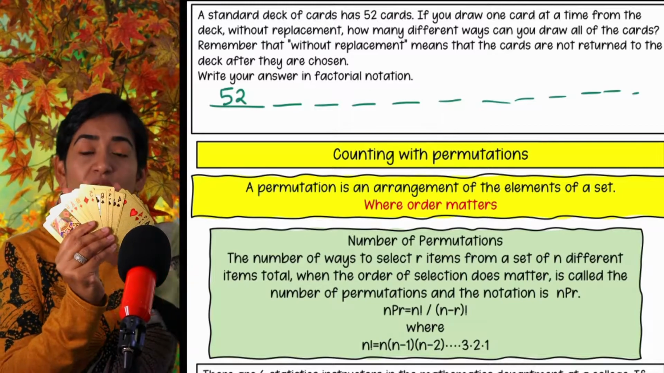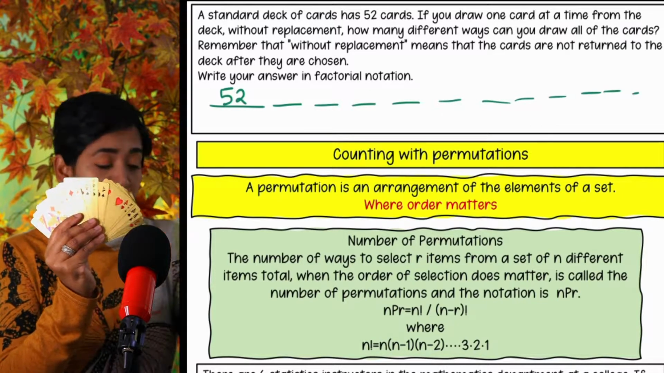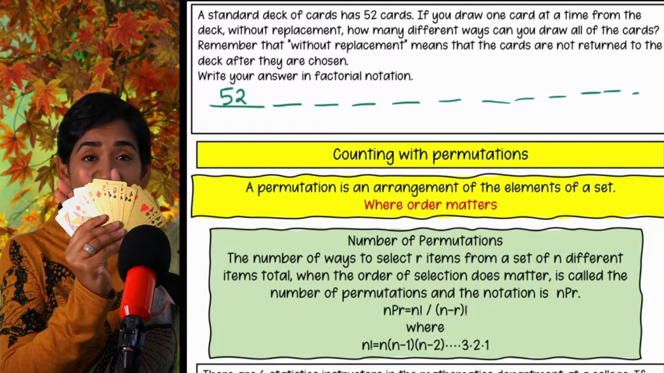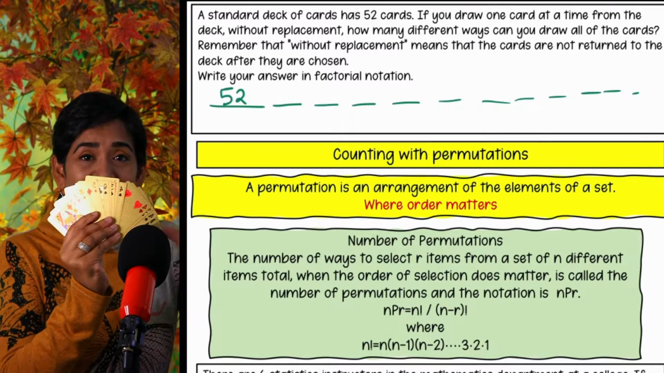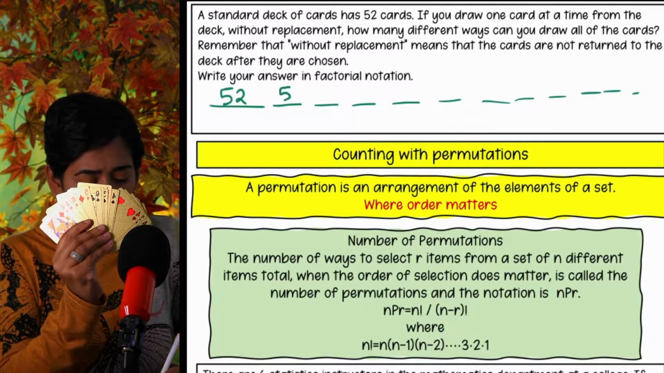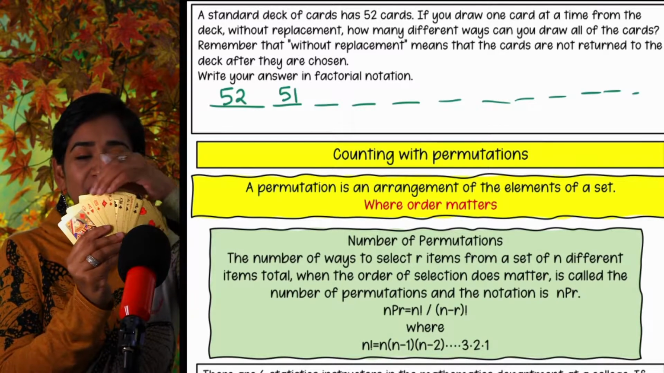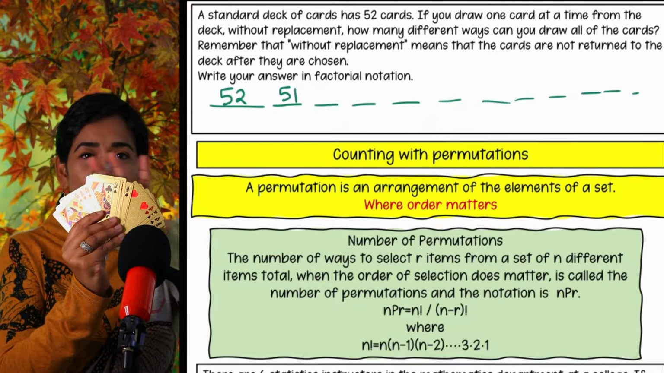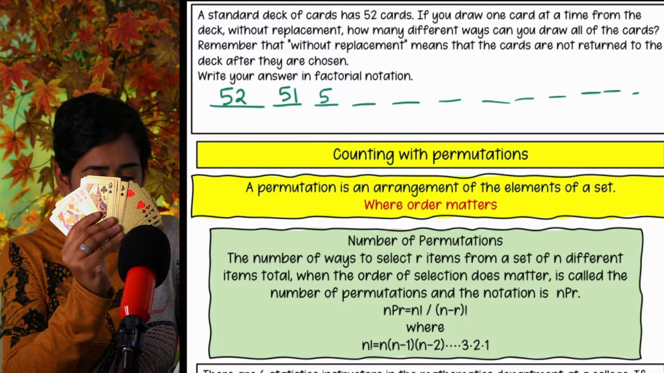There you go. Second, how many options do I have? Remember, I picked one card already. So how many cards do I have? From 52, if you take away one, the next card has 51 options. So 51, you see that? I'm going to take this one. The next one has 50.